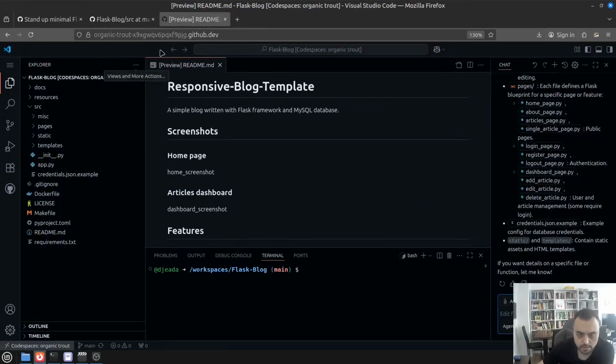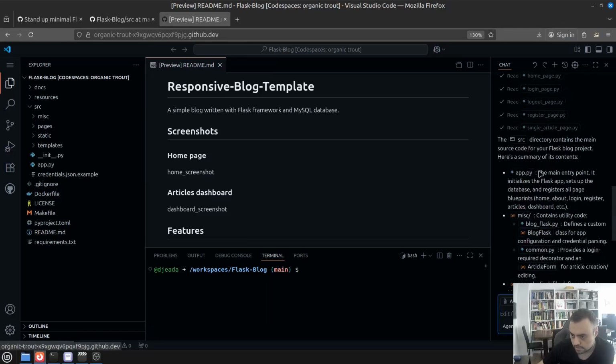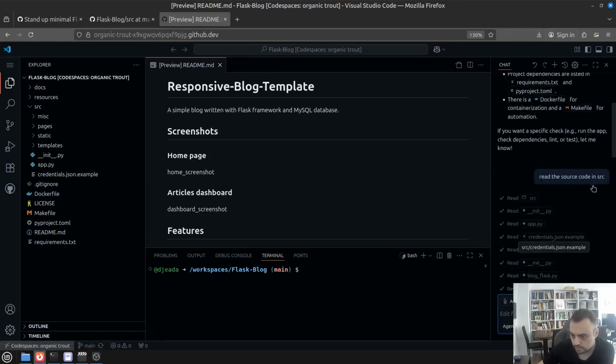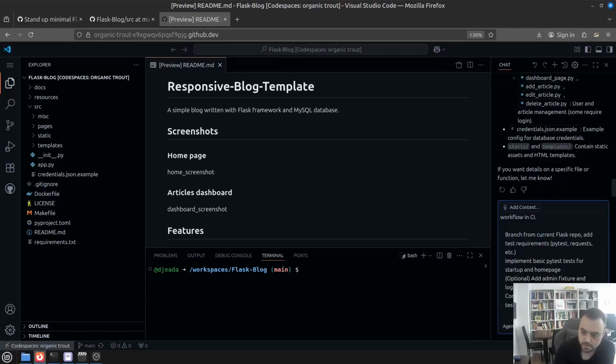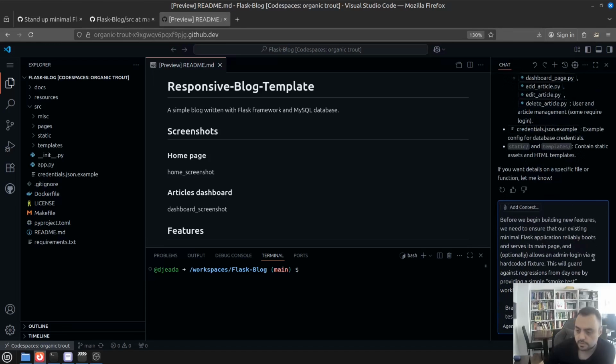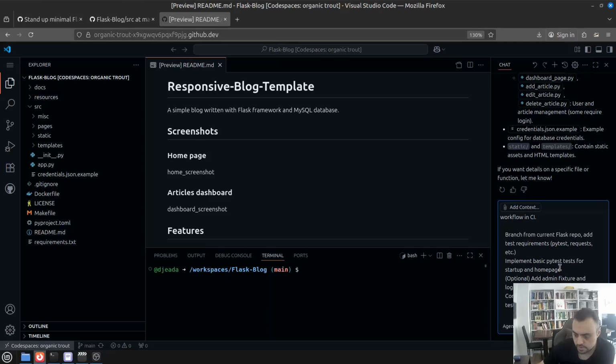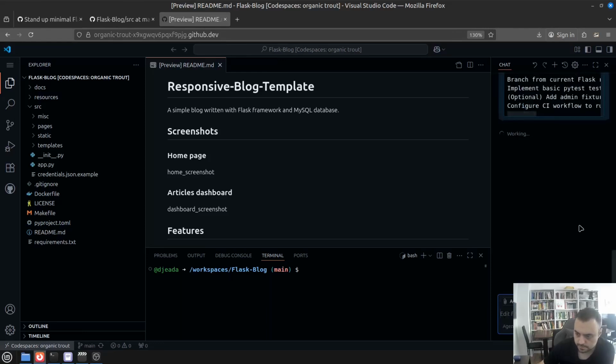So here I'm in GitHub Codespaces. I have loaded that project, and here is the chat with an agent. I just asked it before to read the source code, and that's it. Yeah, so let's start with the first issue, and I will not subdivide it anymore. It's already, I think, a small enough task for it to try to implement, and if it doesn't manage, then we will try to guide it and verify everything that it does. So let's start, and let's wait.